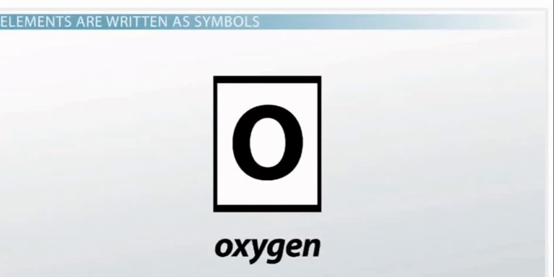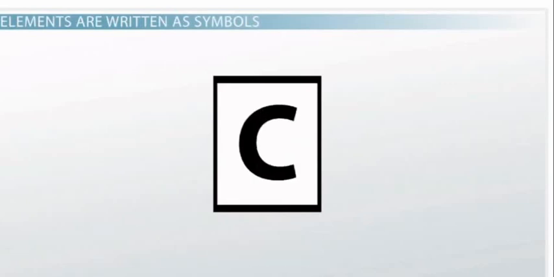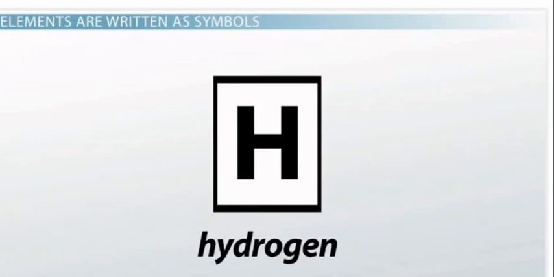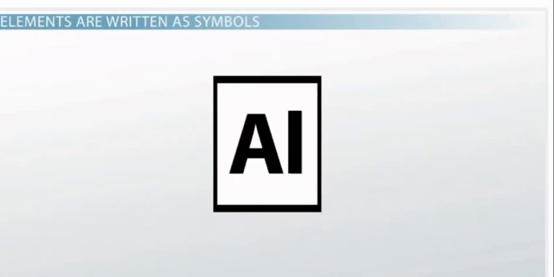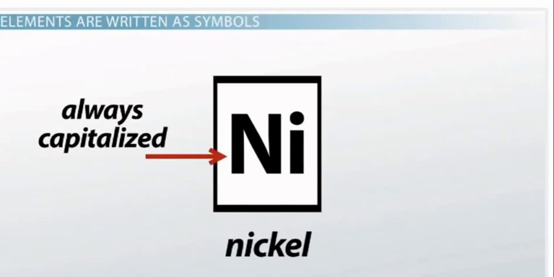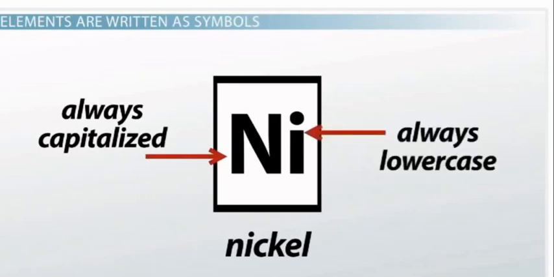Instead of writing the whole elemental name, elements are often written as a symbol. For example, O is a symbol for oxygen, C is the symbol for carbon, and H is the symbol for hydrogen. Not all elements have just one letter as a symbol, but have 2 letters. Like Al is a symbol for aluminum, and Ni is a symbol for nickel. The first letter is always capitalized, but the second letter is not.